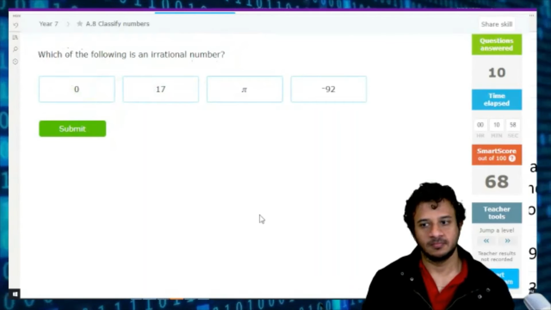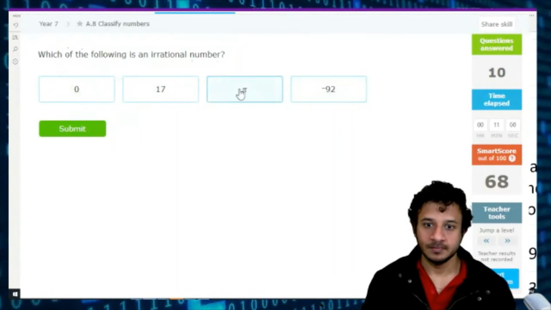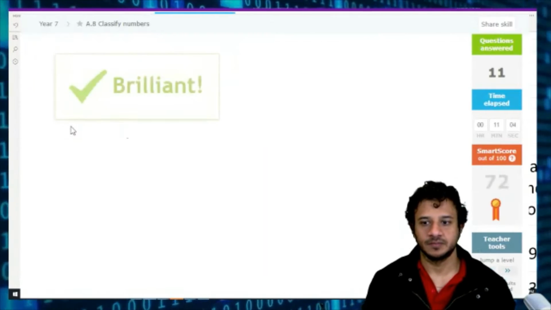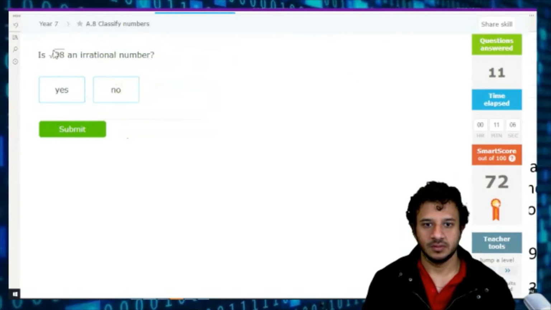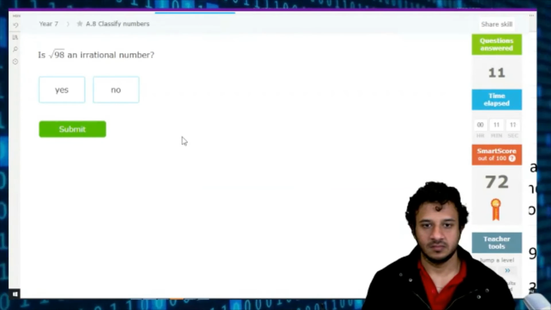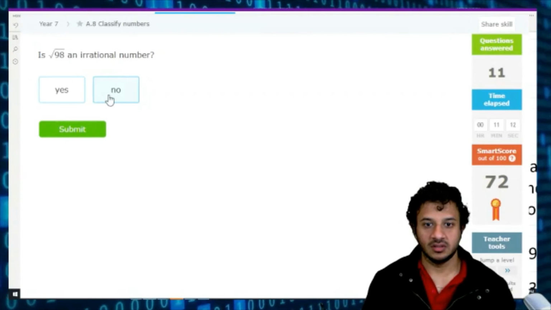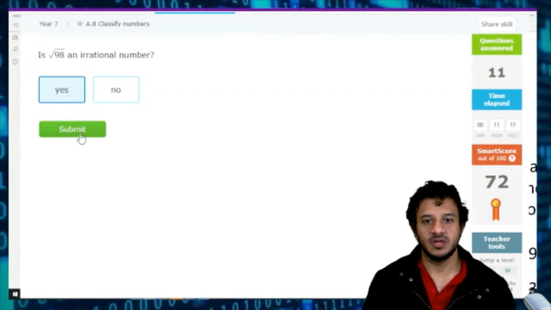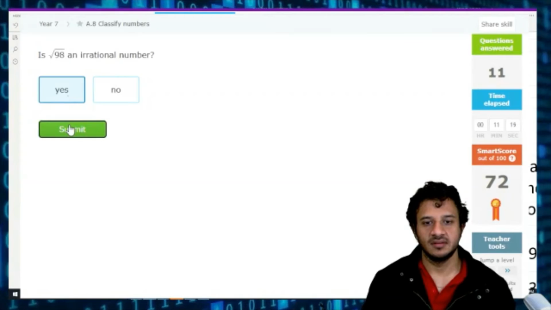Irrational is pi. Pi is irrational, and that's pretty much it, right? Yeah. Good. Is this irrational? That is irrational. We don't know what is the square root of 98, right? Yeah.